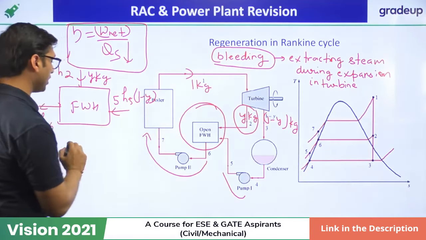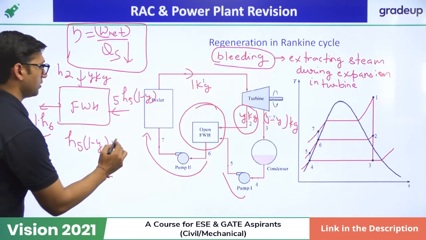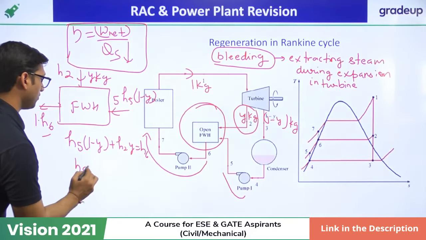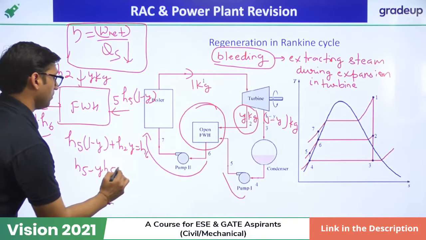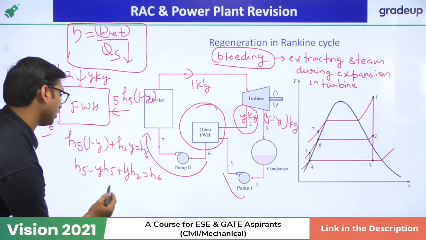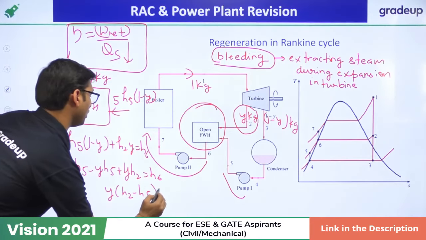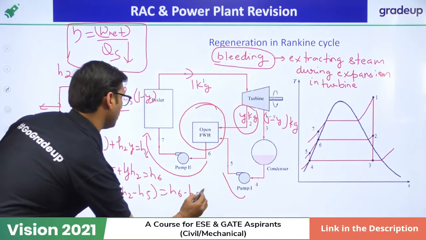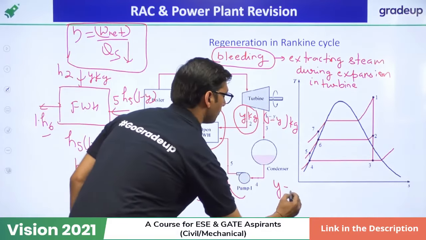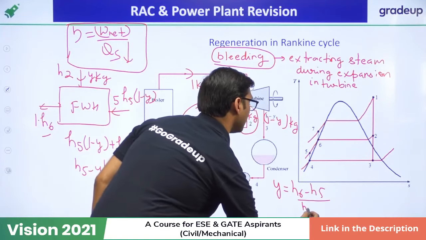If you apply the heat balance equation, it will be H5 into (1 minus y) plus H2 into y equals H6, or H5 minus y times H5 plus y times H2 equals H6, or y times (H2 minus H5) equals H6 minus H5. So y, the amount of steam which we have bled, is equal to (H6 minus H5) over (H2 minus H5).